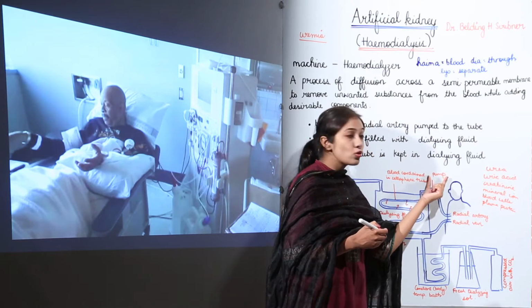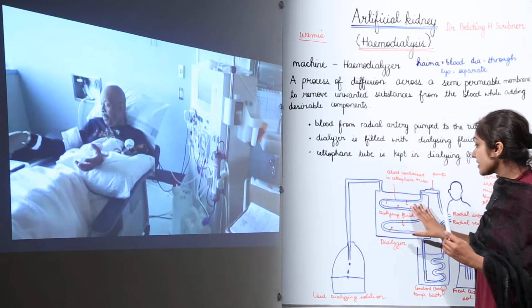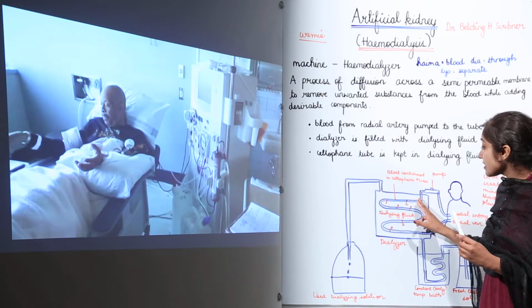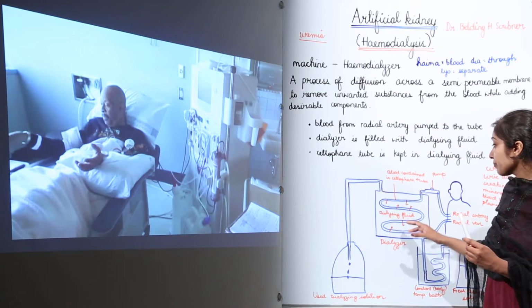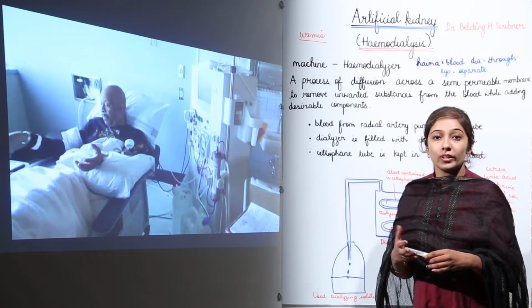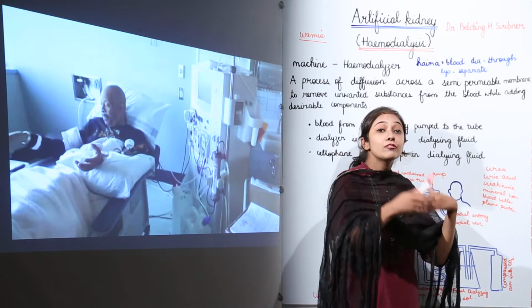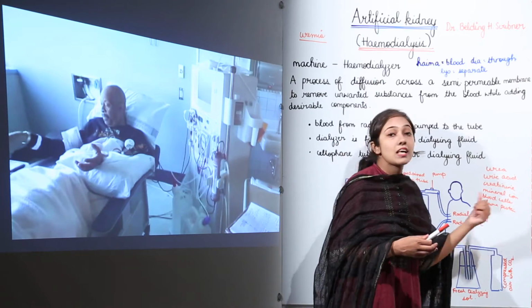And there is a pump which is going to push this blood into the cellophane tube, right? So in this cellophane tube, what is going to happen? The cellophane tube contains the blood with the toxic components, urea, uric acid, creatinine, mineral ions, but also blood cells and plasma proteins.